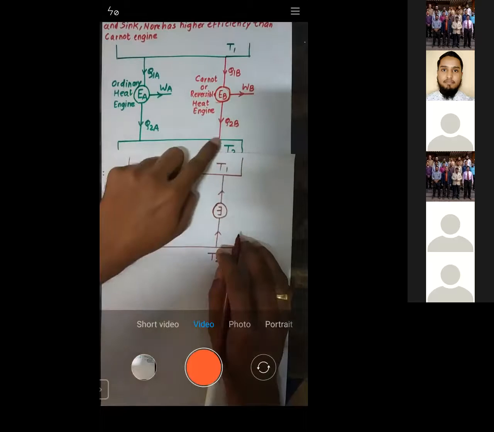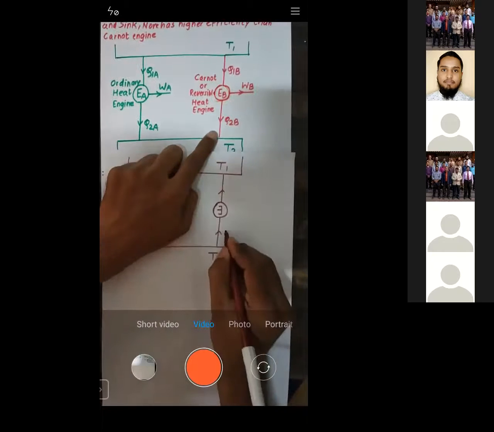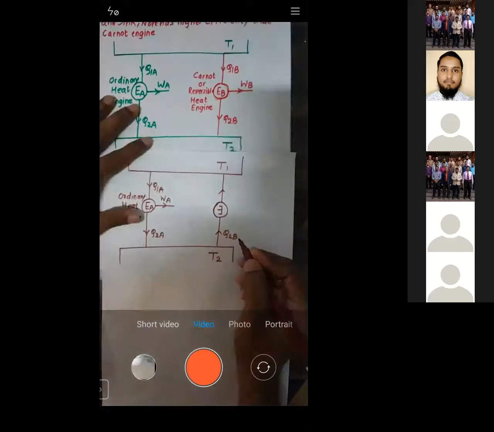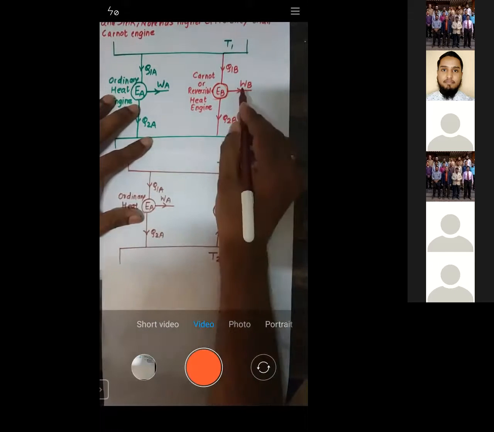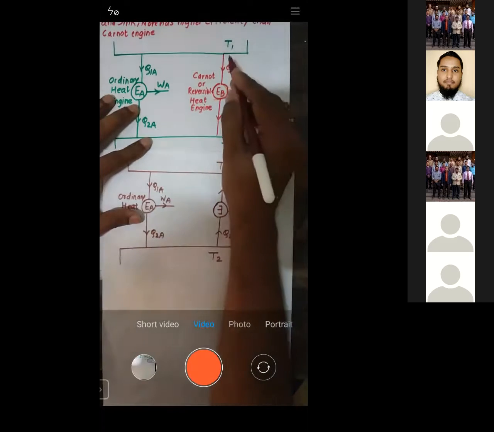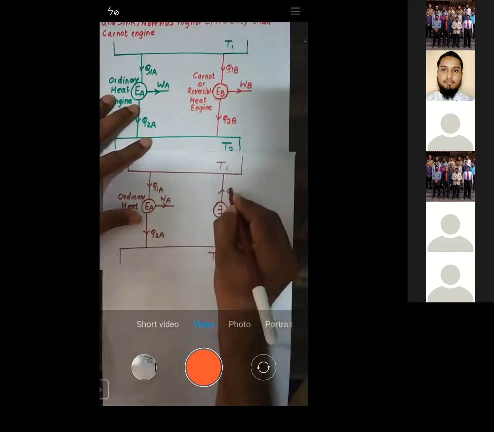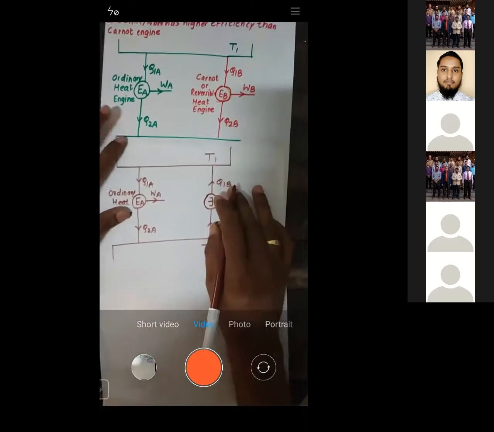Now here Q2B was rejected. Now Q2B will be received. You can see it was initially rejecting, now it will receive. WB was produced, now WB will be consumed. Here Q1B was received, now Q1B will be rejected. Wherever you have such a device,